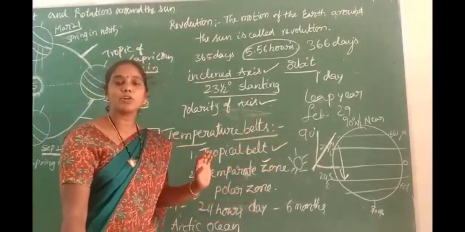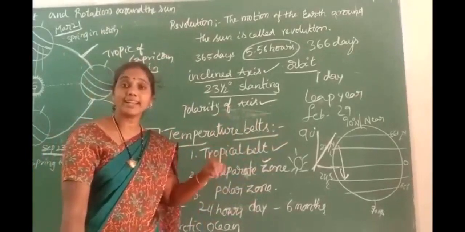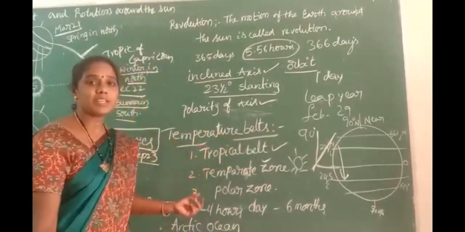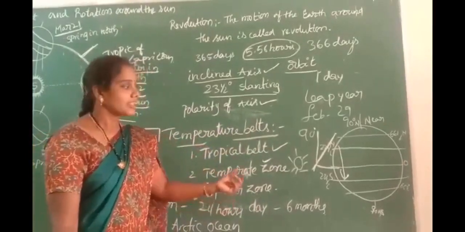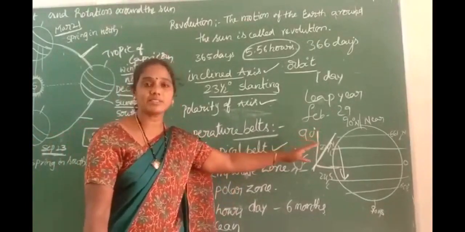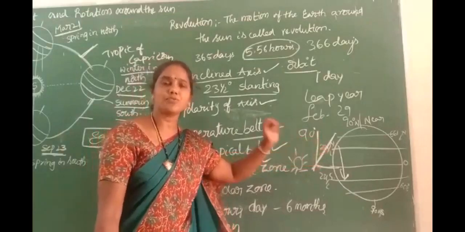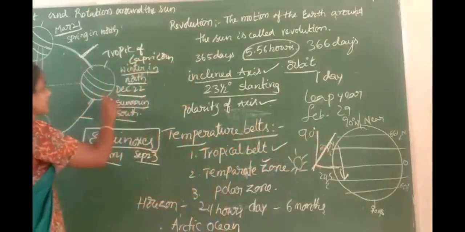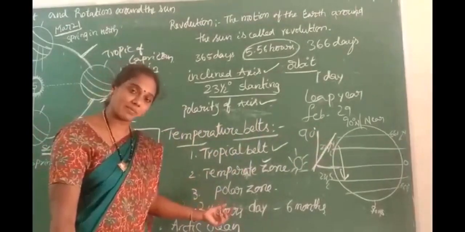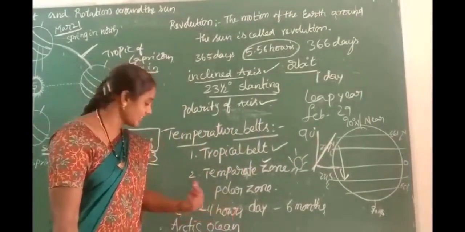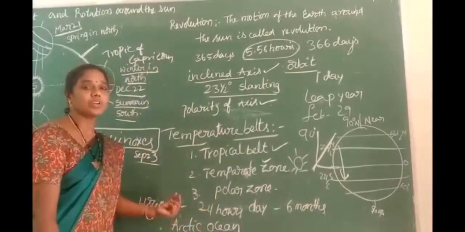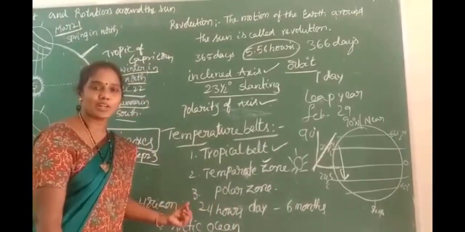This is the North Pole. We receive sunlight even at midnight. We see the land of the midnight sun, and the daytime is very long. The rays of the sun are slanting and fall obliquely. The sun is experienced for 24 hours. This is the reason for 6 months of daytime, 6 months of summer and 6 months of winter. That is called the horizon. Horizon means for 24 hours we see sunlight in the polar zones.